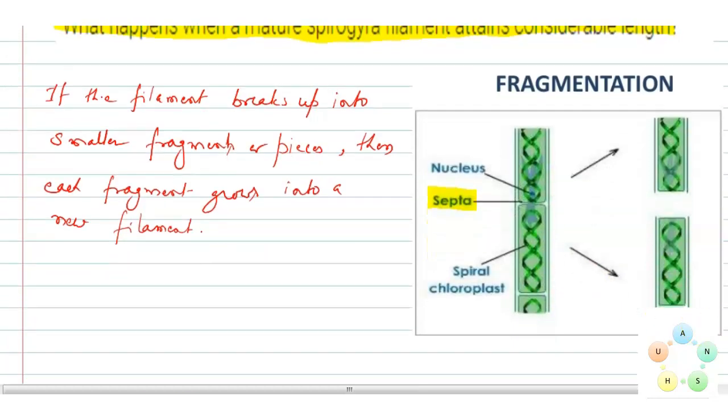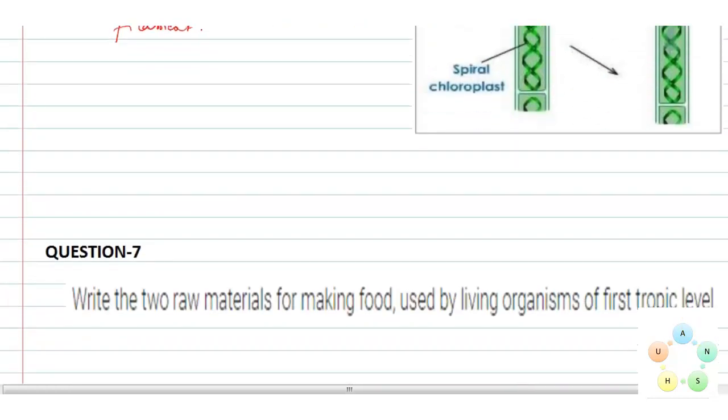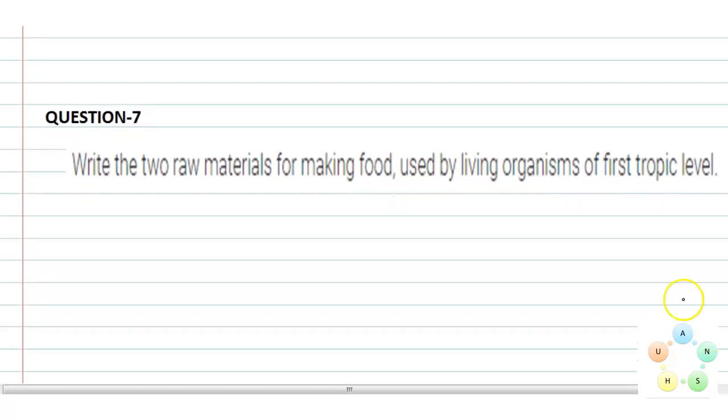This is the answer. Now let's move to the next question.